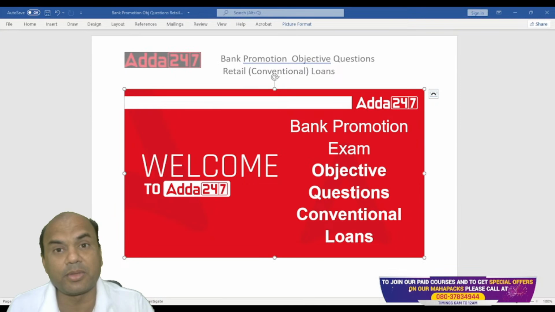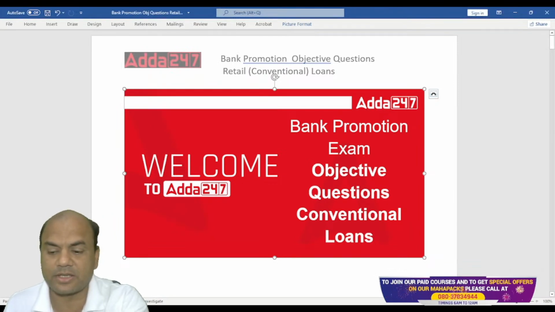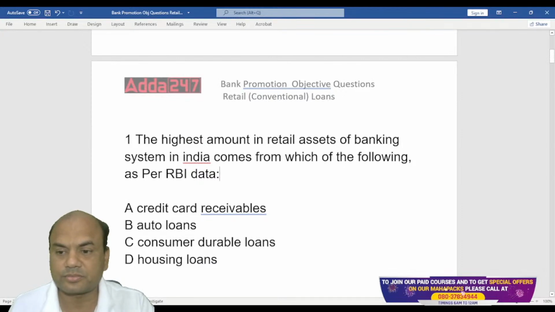The question can come in any name. It can come as conventional loans or it can come as retail loans also. So we'll be solving some objective questions on the same. Okay. So let's start. First one.